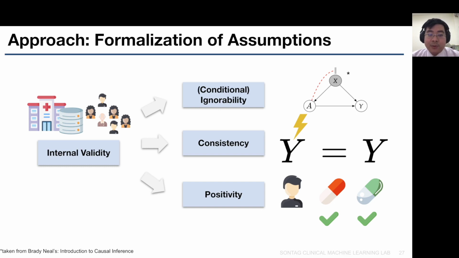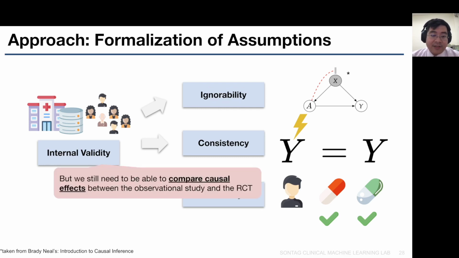One set of assumptions we would like to test is the internal validity of observational studies. The internal validity of observational studies can be split into three different assumptions. The first one is conditional ignorability, which states that given the observed covariates, the treatment assignment is actually ignorable. For the positivity assumption, it means that for every type of patient, there is a non-zero probability of this patient being assigned to one intervention or another. And for the consistency assumption, this is very similar to the previous assumption we set in the RCT.